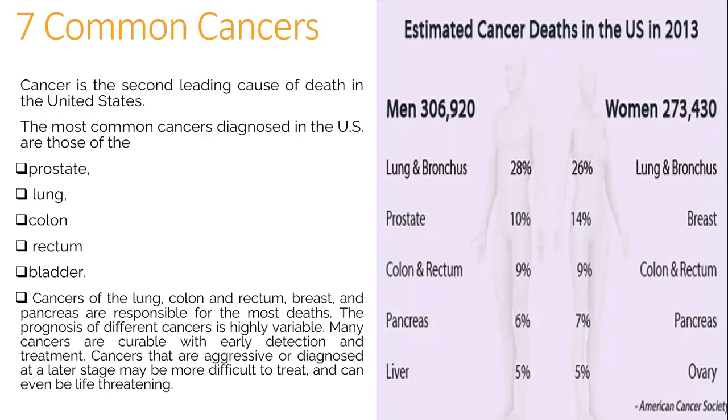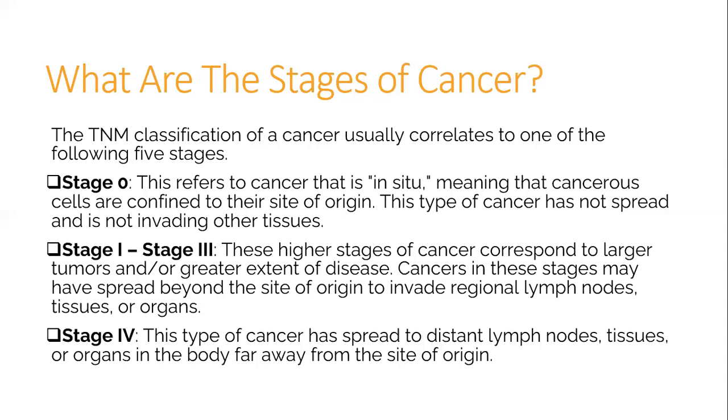life-threatening. Estimated cancer rates in the US in 2013: men 306,920, women 273,430. Lung and bronchus cancer is 28% in men and 26% in women. Prostate cancer is 10% in men and breast cancer is 14% in women. Colon and rectum cancers are 9% in men and 9% in women. Pancreas is 6% in men and 7% in women. Liver is 5% in men and ovary cancer in women is 5%.